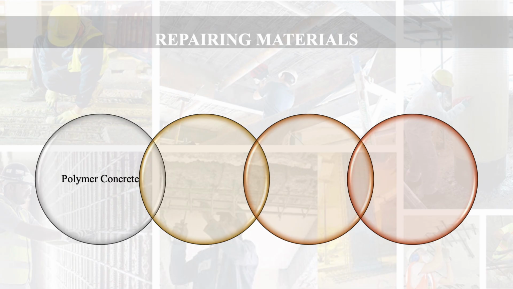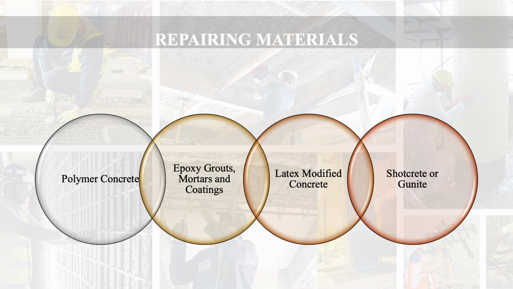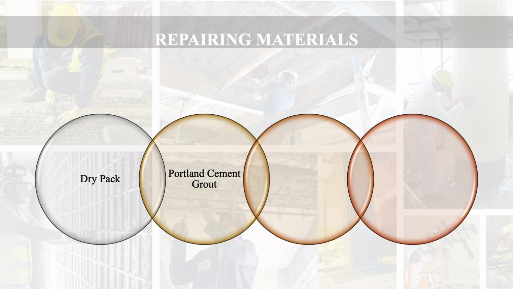Now we are moving to the repairing materials. What are the different repairing materials that are used for repairing of concrete structure? Various materials are, first of all, polymer concrete, then epoxy grouts, mortars and coatings. Then we also use latex modified concrete. We also use shotcrete or gunite. Then dry pack is also used. Portland cement grout is also used. We also use pre-placed aggregate concrete. And finally, joint sealers. These are the various repairing materials.